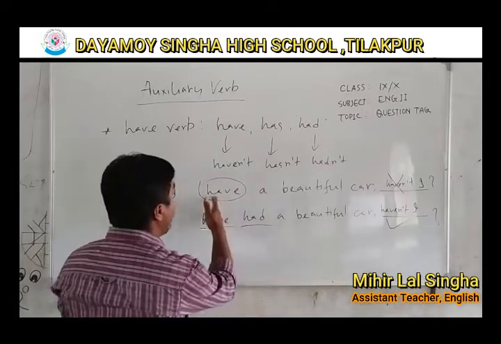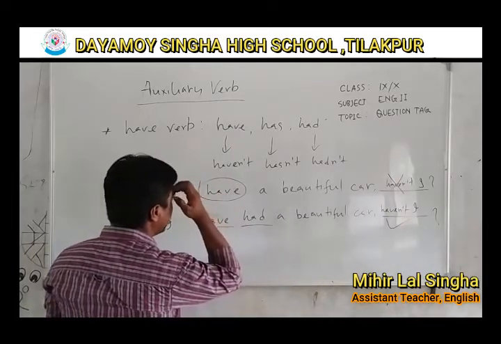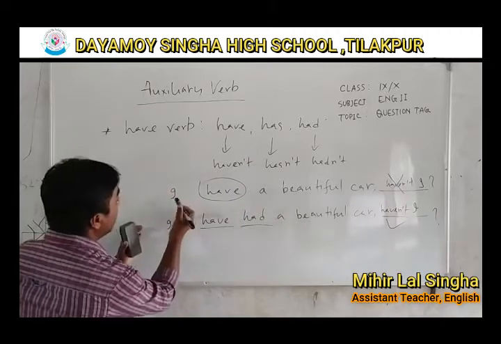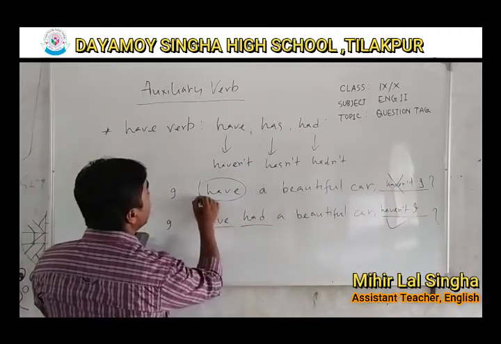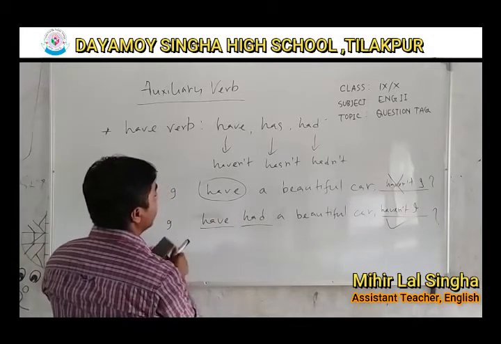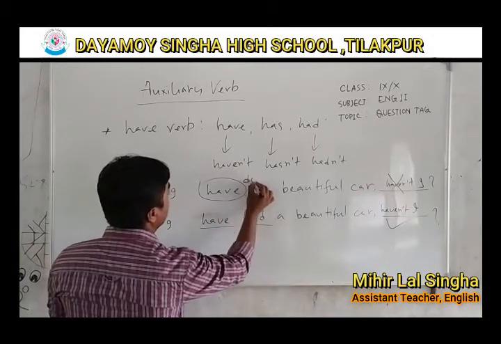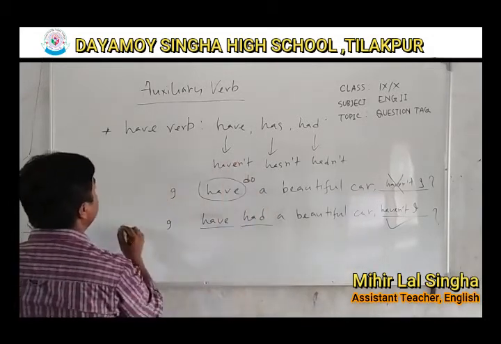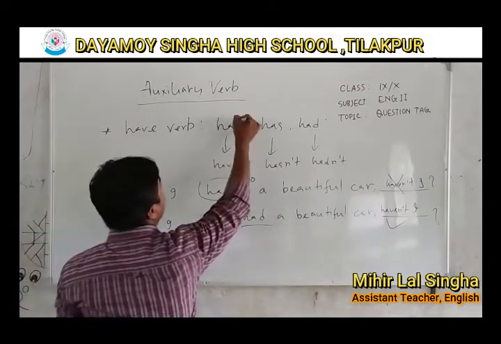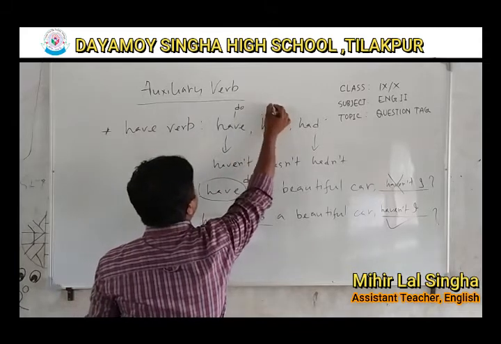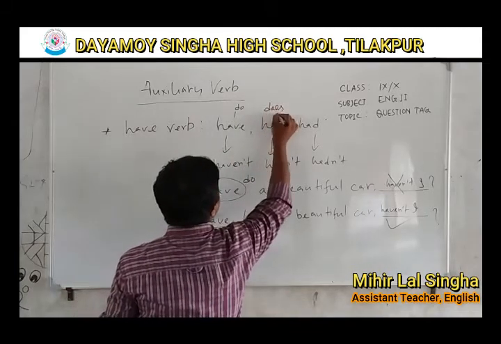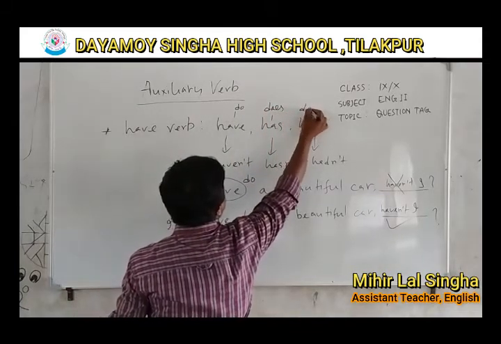So how can we make it? Okay, see, if we make it negative, I have a beautiful car, I do not have a beautiful car. Okay, do. So do, does, did.